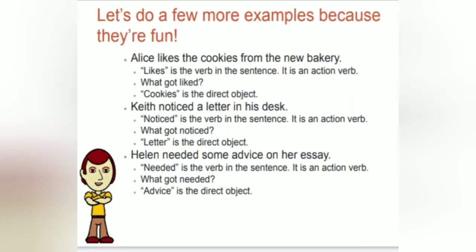Let's have a few more examples. The second one is Keith noticed a letter in his desk. Noticed is the verb in this sentence and it is an action verb. What got noticed? Letter is the direct object. Helen needed some advice on her essay. Needed is the verb in this sentence, which is an action verb, and what got needed? Advice. That's why it is the direct object.